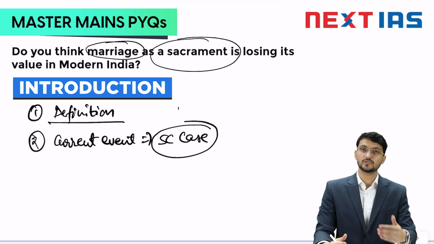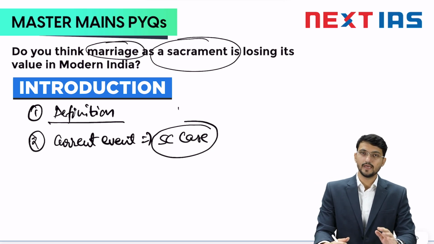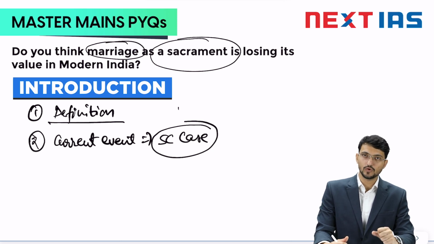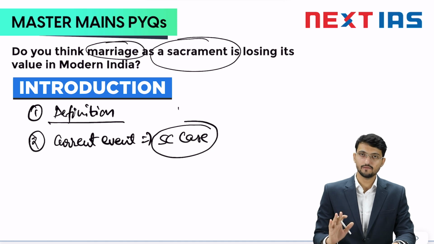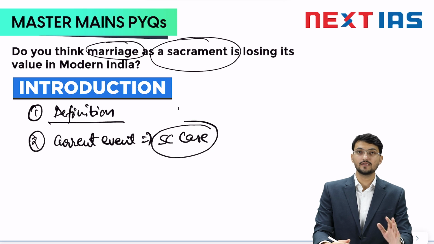You can say we follow the Saptapadi ritual. You can say we follow some astrology also. All these things you can mention, and all other religions also. In India, other religious communities also make marriage a core religious event. So this is the sacramental nature of marriage. Now let us talk about the changes in marriage.